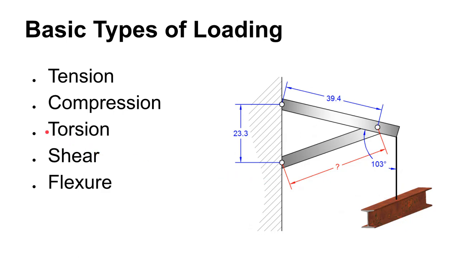Torsion, we would have to introduce another type of force. I don't see any torsion necessarily happening here because all of these pins, we could consider to be completely frictionless, and this all still works. But if we were to have a slight breeze come through, and this is a welded steel bar, then we would be putting that bar in torsion. You might see shear here with these pins. So these pins are probably experiencing shear.